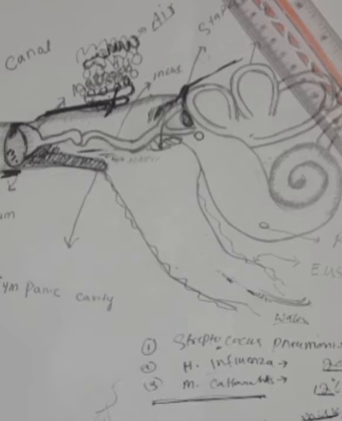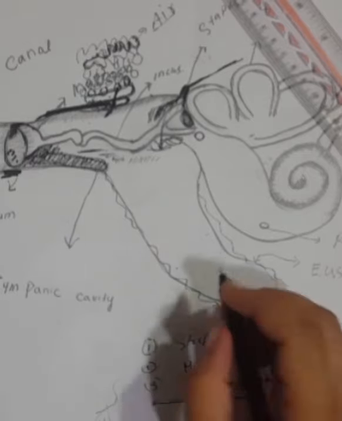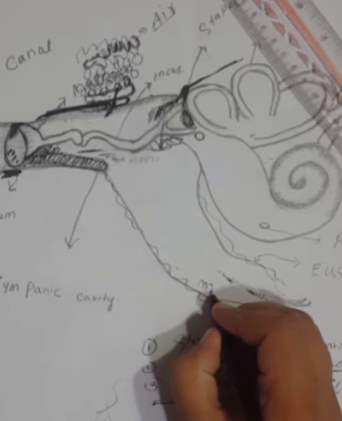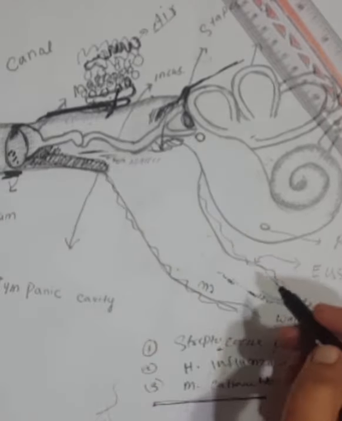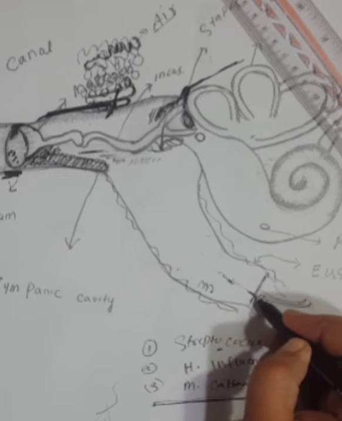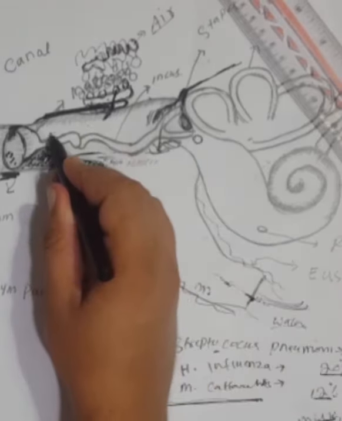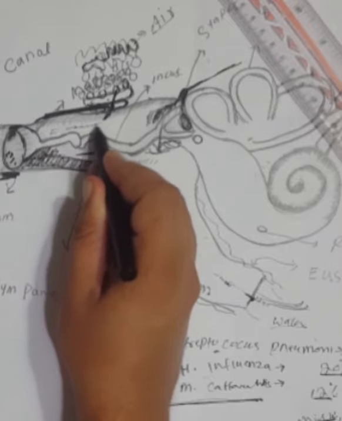Now we discuss the stages of acute suppurative otitis media. It is divided into different stages. The first stage is the stage of tubal occlusion. In this stage, edema, hyperemia and blockage of the eustachian tube occur. When the blockage of the eustachian tube occurs, there is negative intra-tympanic pressure in the tympanic cavity.